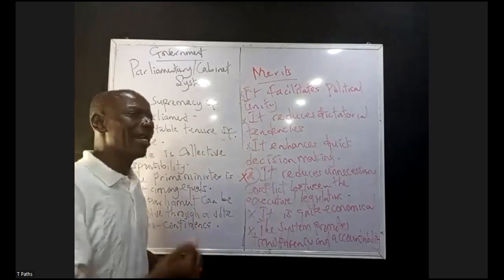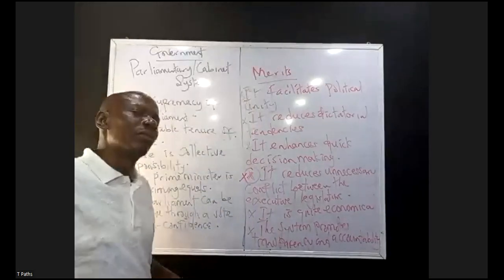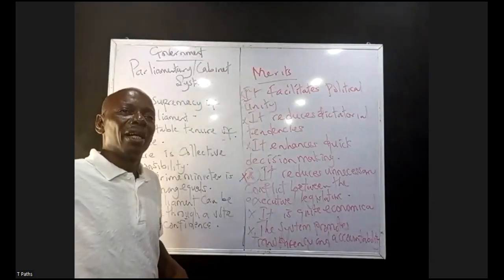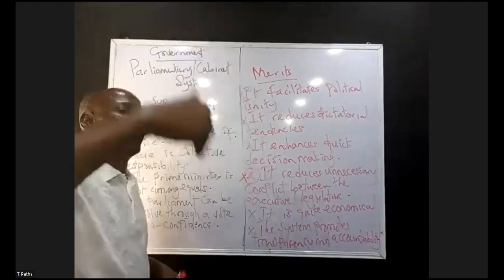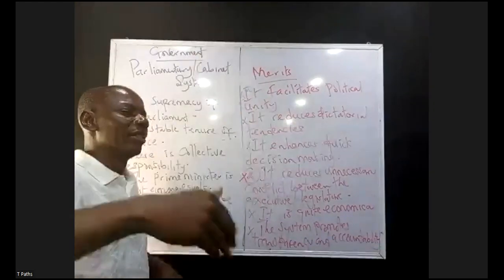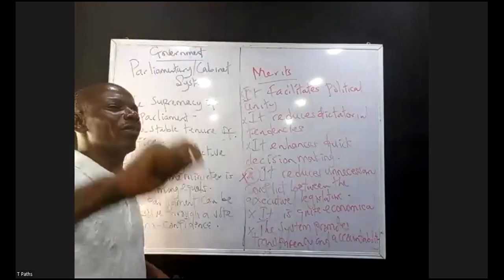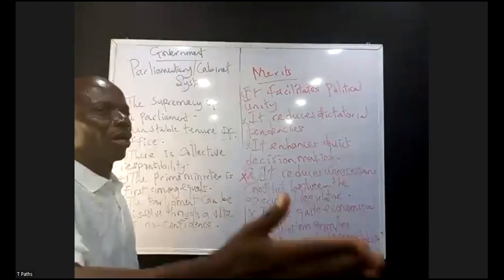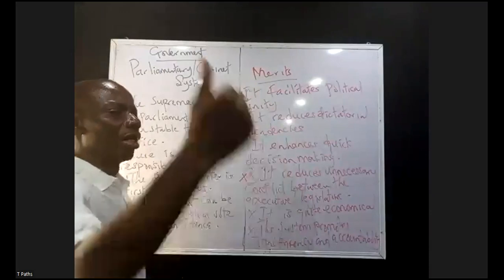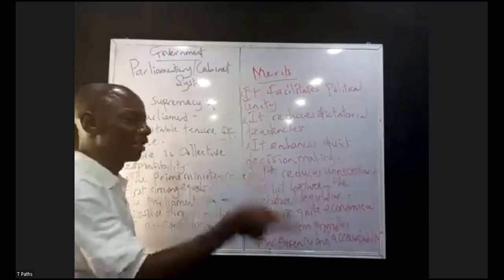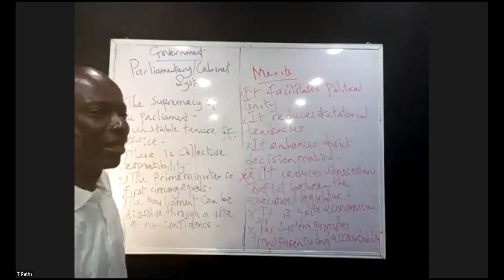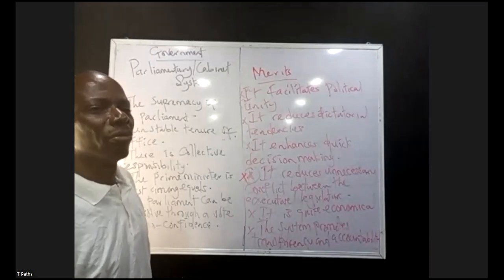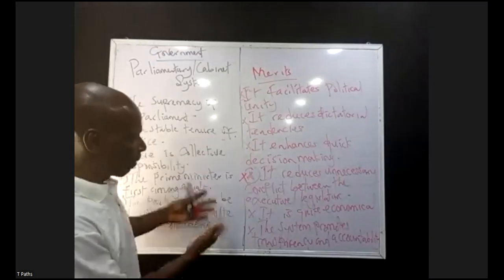Remember, in presidential government, there are several attachés, party agents, party workers, people that work under a particular elective officer. They may have like 70 liaison officers, and they are paid. Look at the National Assembly. We operate a bicameral legislature under presidential government. The senator, the deputy senator, the speaker, the deputy speaker, and they are going to be paid. They have liaison officers too, 17. So they waste a lot of money and human resources. But under parliamentary, it is quite economical.